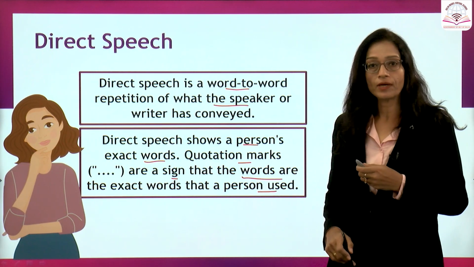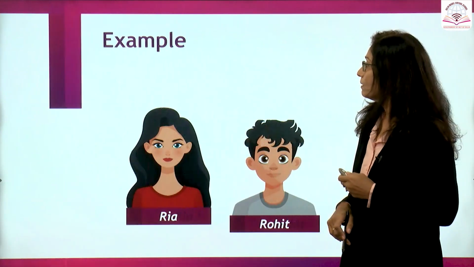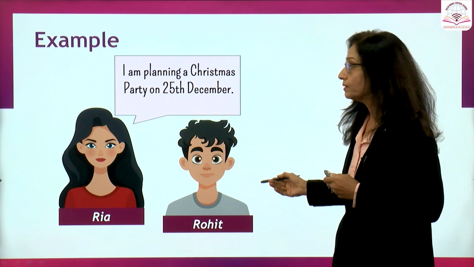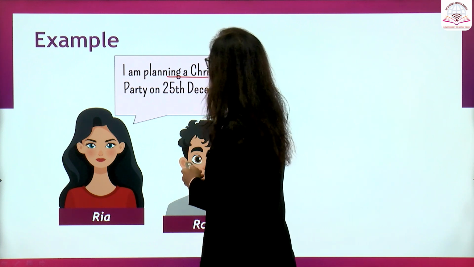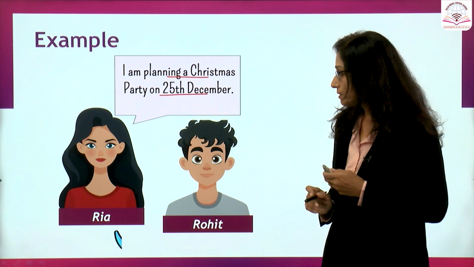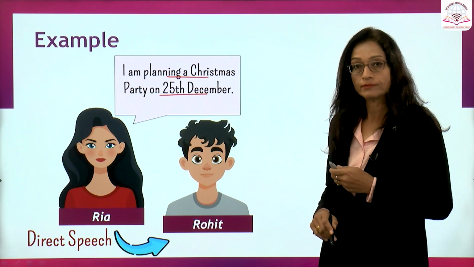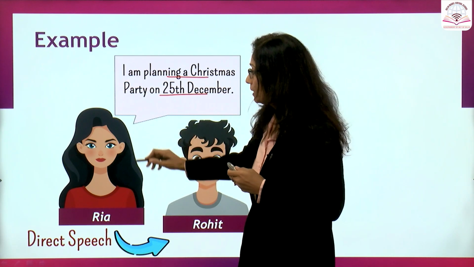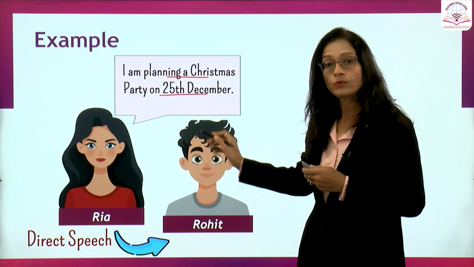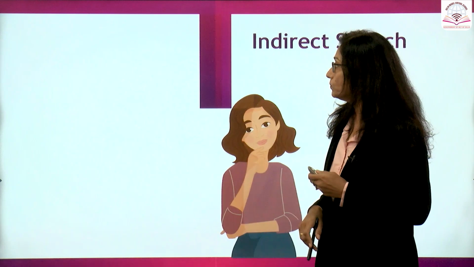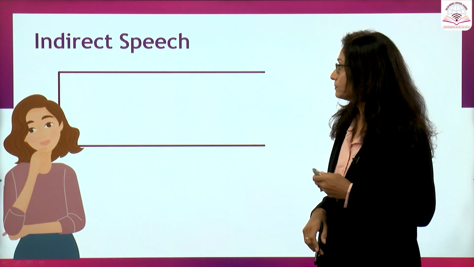Let us take a look at the example. Riya tells Rohit, I am planning a Christmas party on 25th December. This is direct speech, right? Here I am not using the quotation marks because these pictures convey who is the speaker and who is the listener. Let's move to indirect speech.